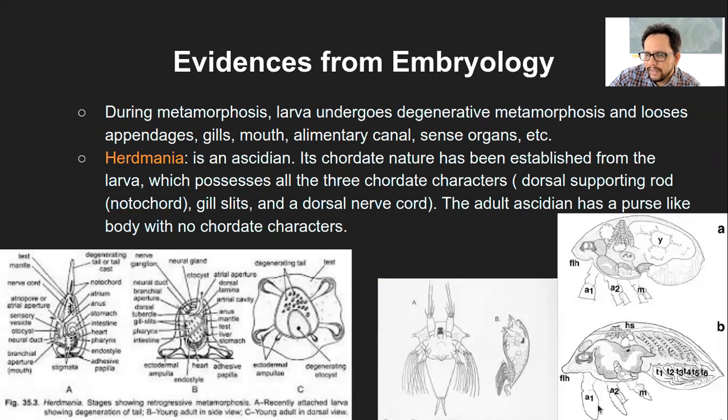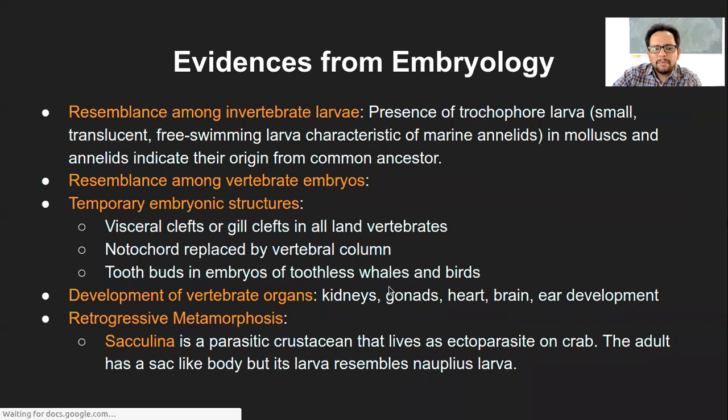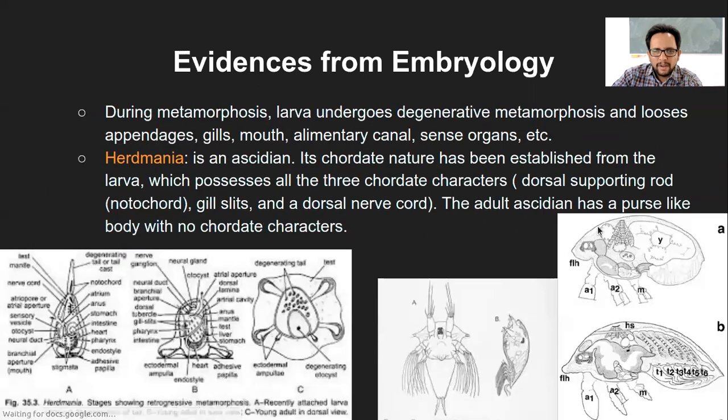You can see this A1, A2, M, these are the kind of appendages that they have, then a kind of mouth part and so on. But again, not going into these details. In short, you just need to remember the examples, Sacculina and Herdmania, as part of retrogressive metamorphosis from the embryology section.